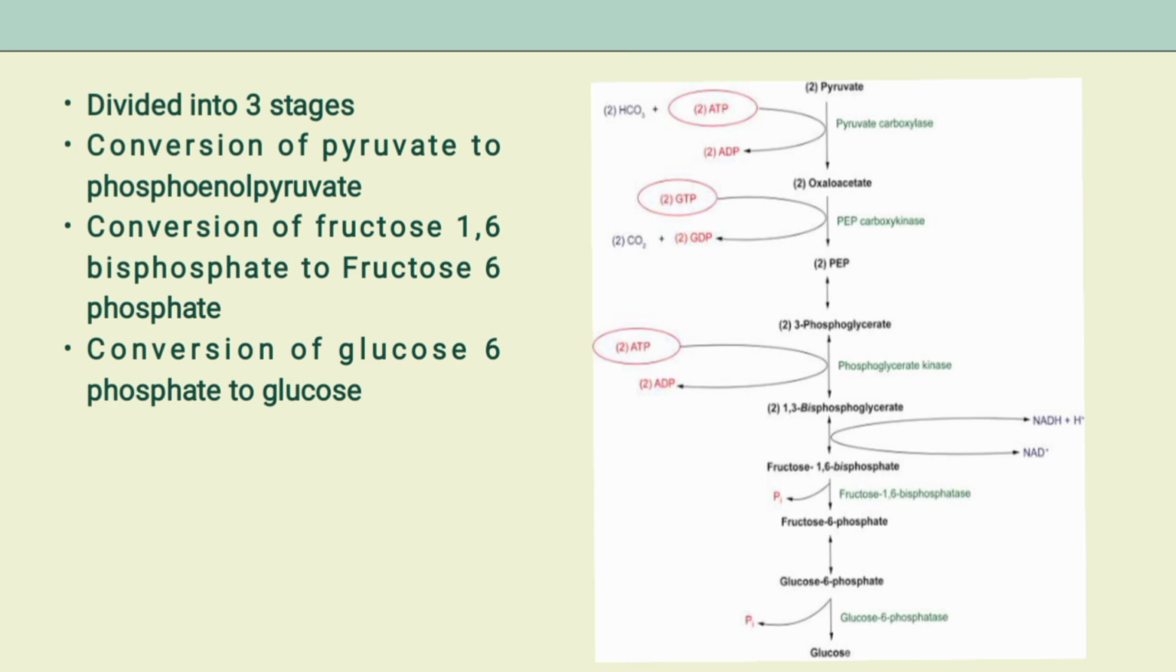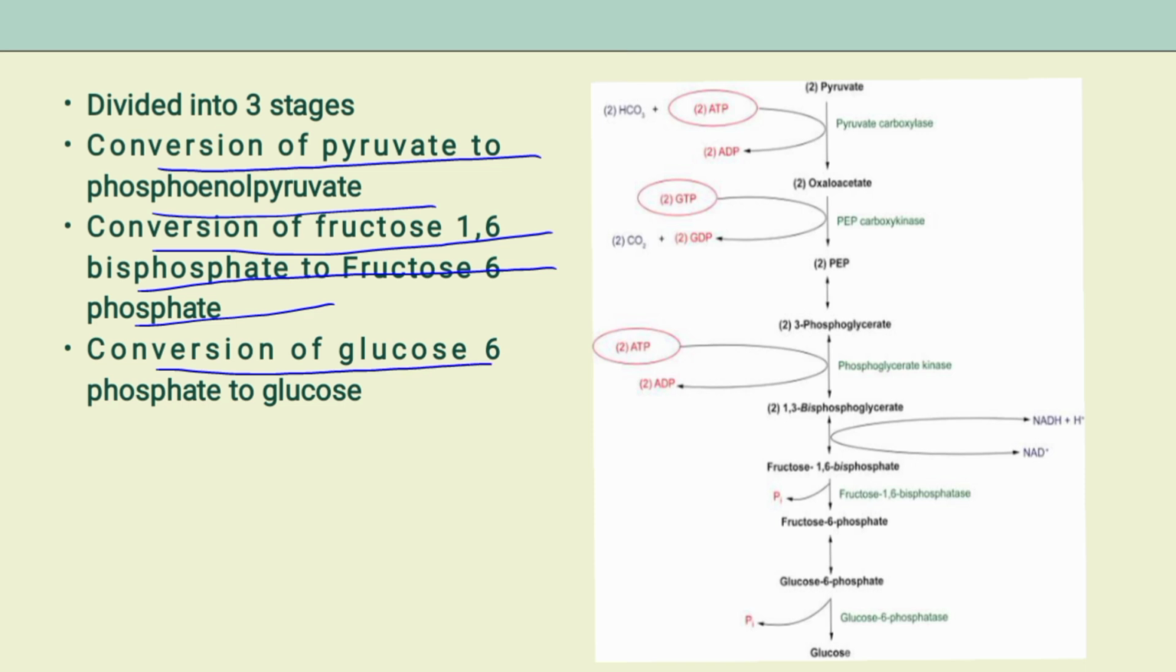The three irreversible steps of glycolysis are catalyzed by hexokinase, phosphofructokinase and pyruvate kinase. These three stages are bypassed by alternate enzymes specific to gluconeogenesis. First is conversion of pyruvate to phosphoenol pyruvate. Second, conversion of fructose 1,6 bisphosphate to fructose 6 phosphate, and last is conversion of glucose 6 phosphate to glucose.